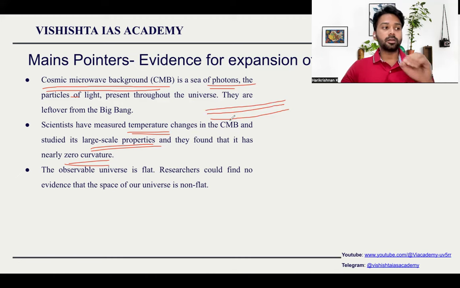So from the beginning, if they are just moving in a straight line, that means they are not contracting. If things are contracting, then they cannot move in a straight line. If they contract, they will change their direction. But if they are expanding, that means they move in a straight direction. So this is the best evidence that the universe is still expanding. They also identified that the universe is flat in nature.